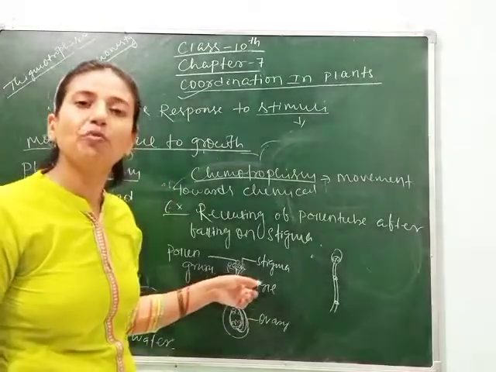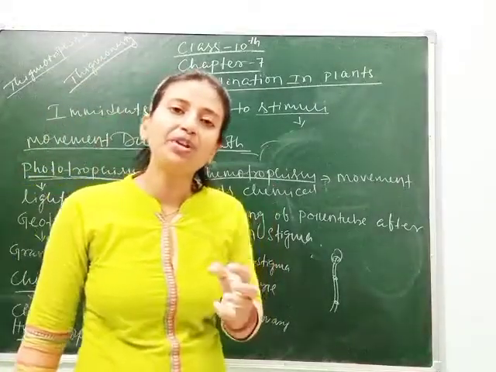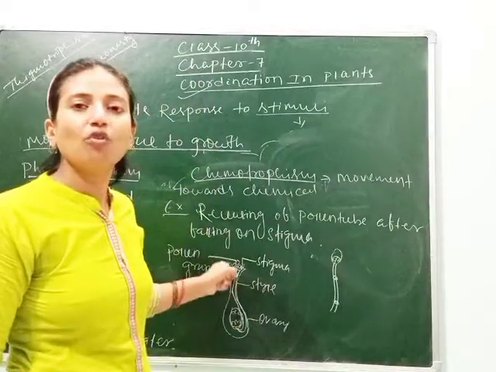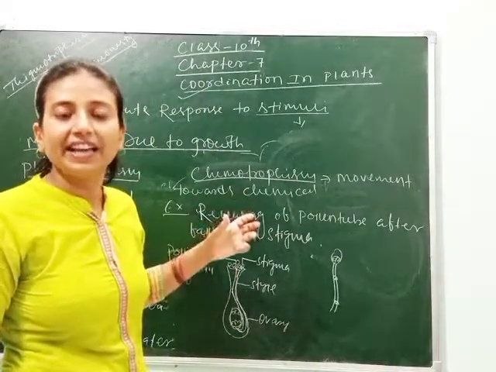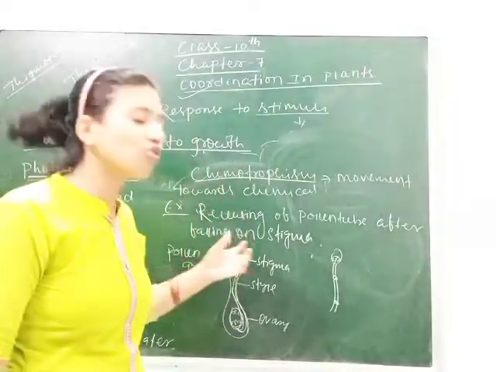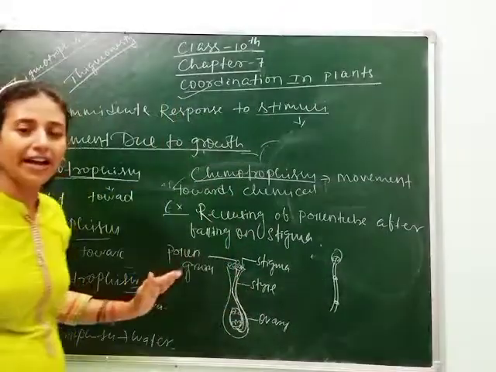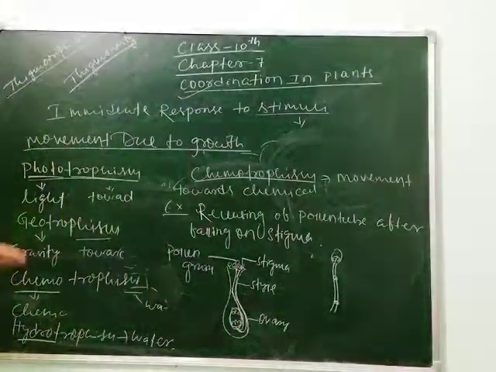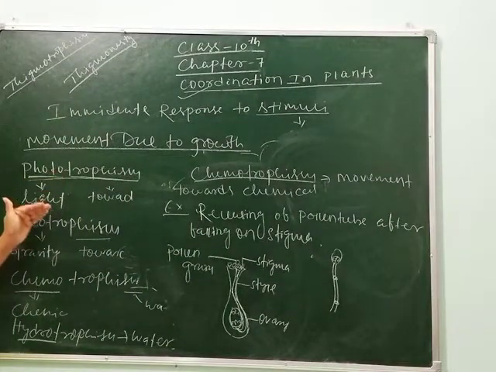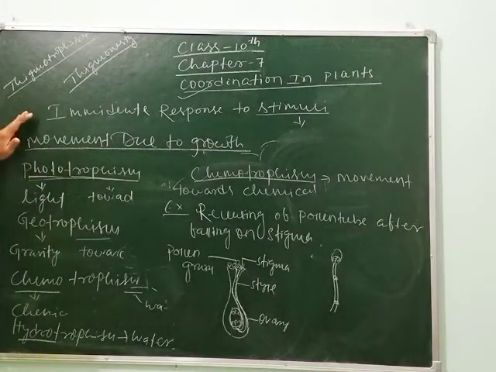So this type of movement of the pollen tube towards the embryo sac is called chemotropism, means in the direction of chemical, or it shows its response towards the chemical. So this is called chemotropism. So students, here you know different types of movements, thigmotropism, phototropism, then thigmonasty, geotropism, chemotropism and hydrotropism.